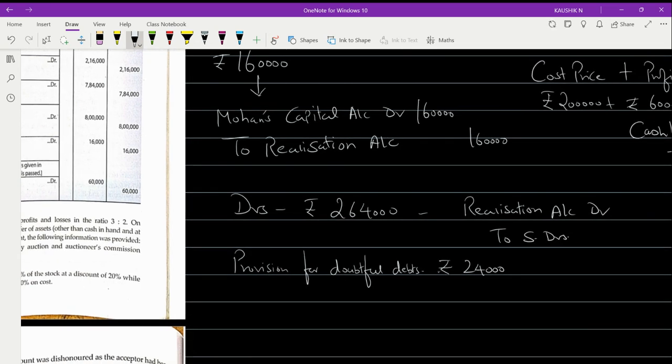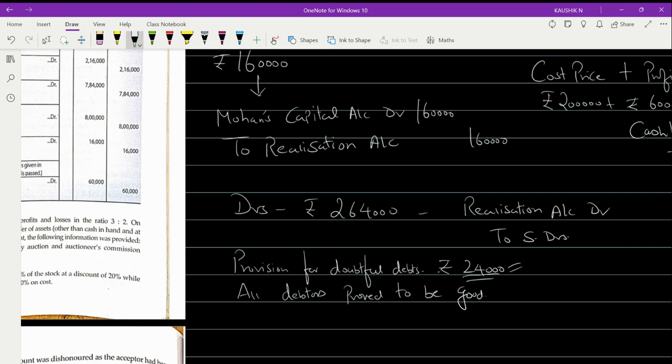Suppose the question says debtors is rupees 2,64,000 and provision for doubtful debts is 24,000, and it is said that all debtors proved to be good. That means in this situation you don't have any usage for this amount of 24,000. If all the debtors have paid and you have received a total of 2,64,000, then you won't have any use for the provision you have maintained, rupees 24,000.